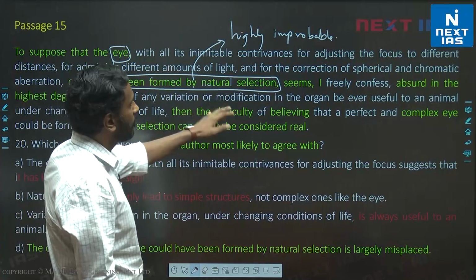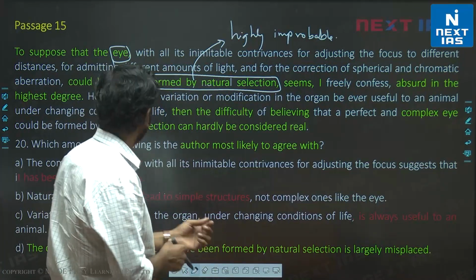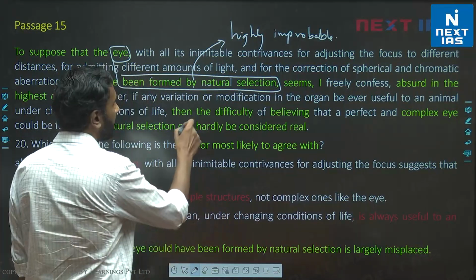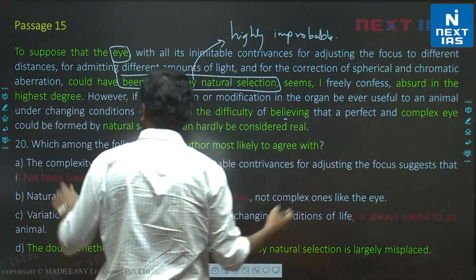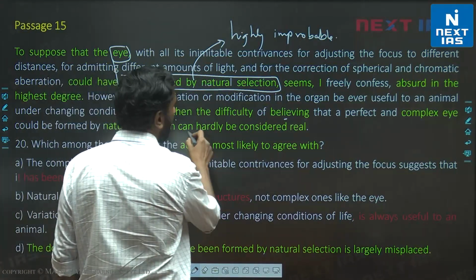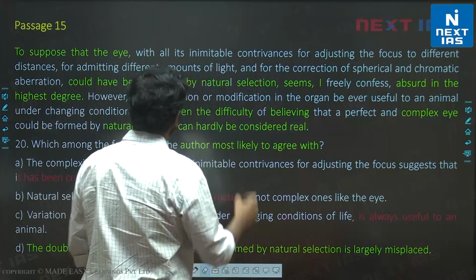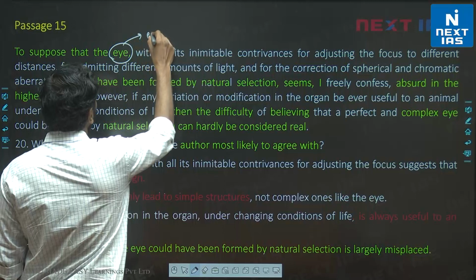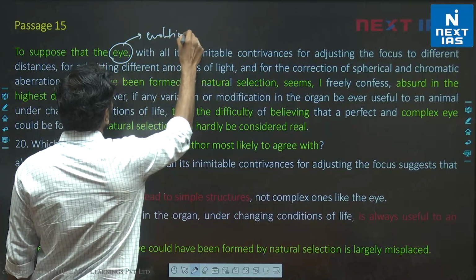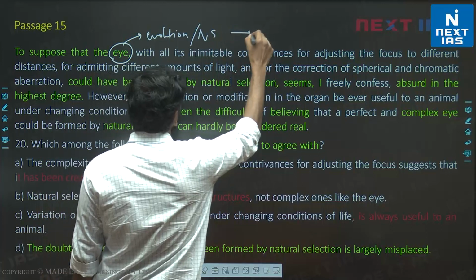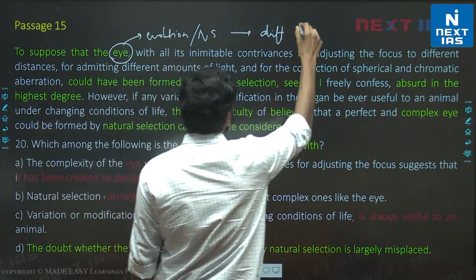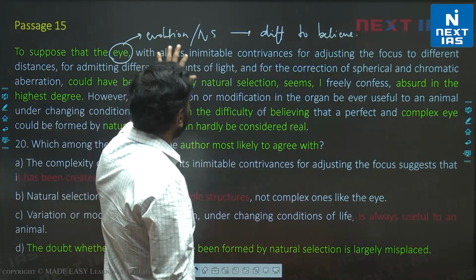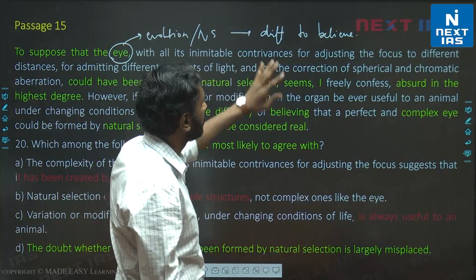However, if any variation or modification in the organ be ever useful to an animal, मतलब अगर कोई भी modification animals के लिए useful बनता है, then the difficulty of believing that a complex eye could be formed by natural selection can hardly be considered real. तो पहले ऑथर ये कह रहा था, simply put, eye from evolution or natural selection is difficult to believe, right?